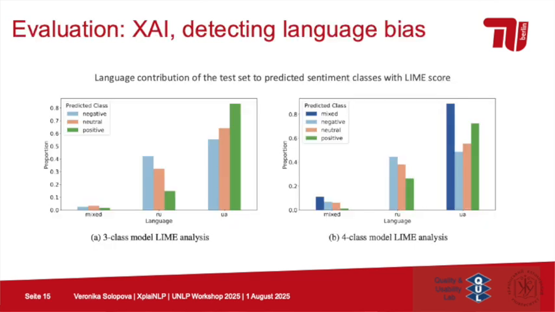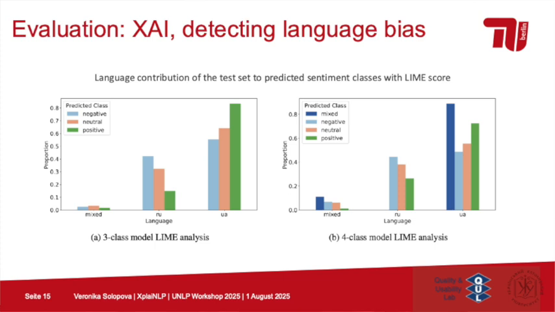We also applied a little bit of explainable AI methods. We used LIME scores and attributed them to each sentence in the test set to get some insights on what is important for our models and whether there is a potential language-related bias.